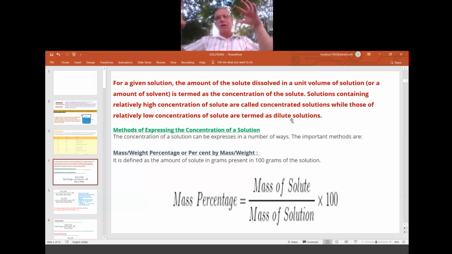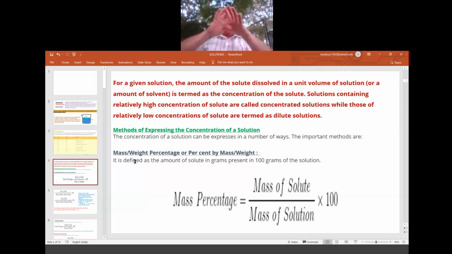Okay, so this is the general way of discussing. But in terms of calculation, numericals and formulas, mathematically, we express it in different ways. So there are different ways of expressing the concentration of a solution, and those ways we learn today in this session. So the first way is what? One way is mass by mass percentage or weight percentage. Mass and weight are the same; the only difference is the gravity part that we learn in physics. But in chemistry, mass and weight are taken together.